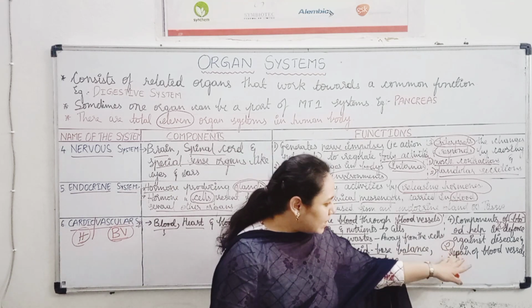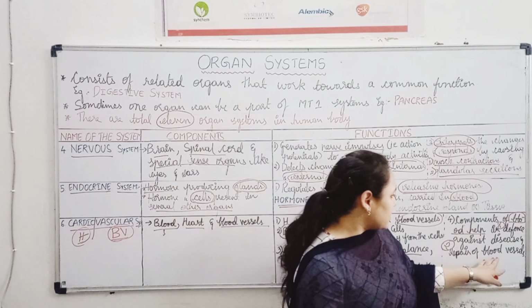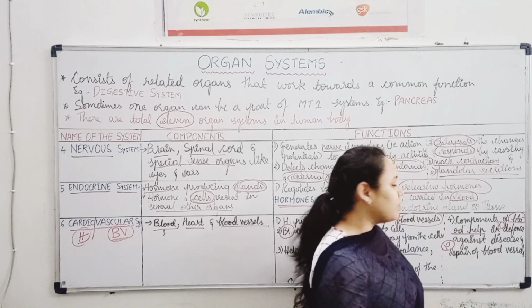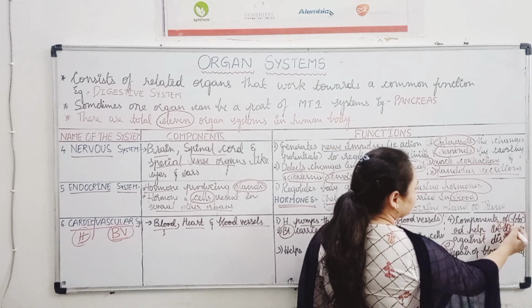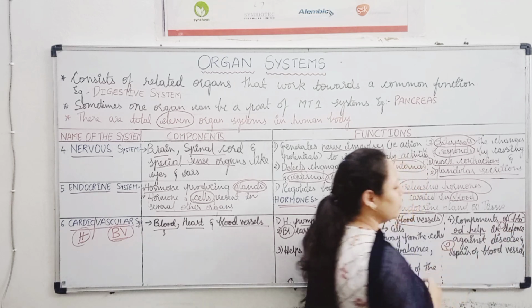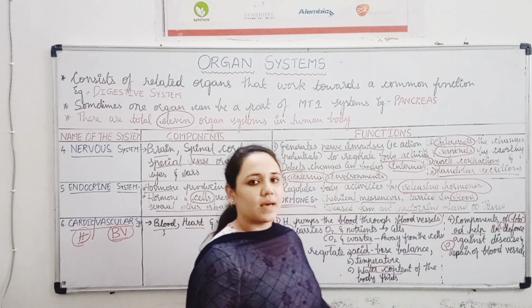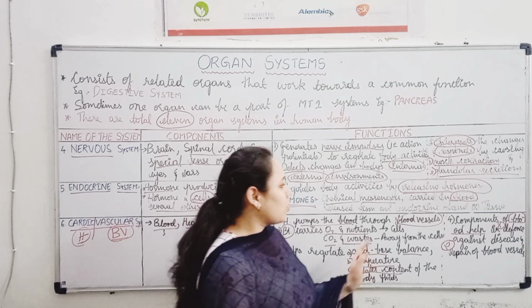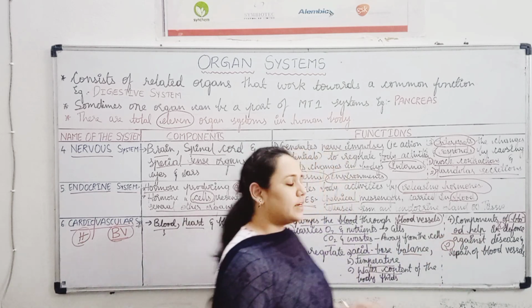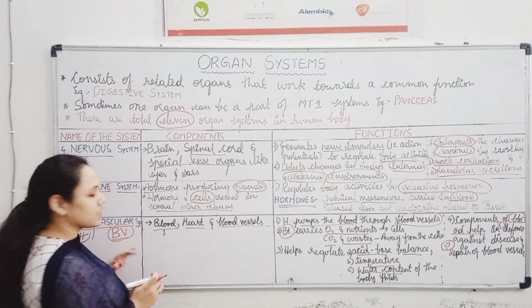So blood contains components that help in repair of blood vessels and also that help in defense against diseases, जैसे हमारे WBCs है. So all these functions are done by cardiovascular system.